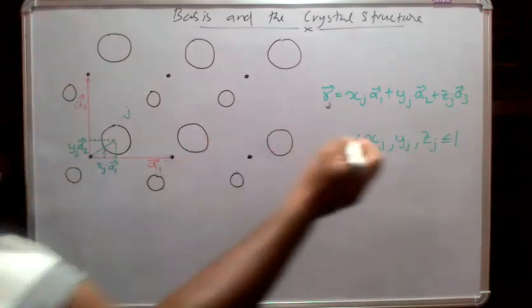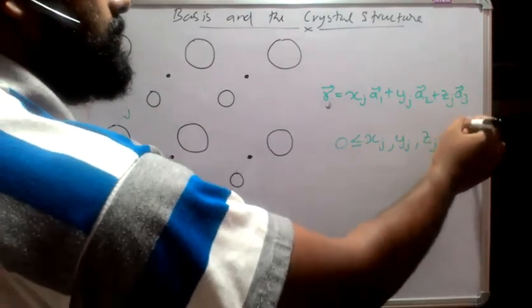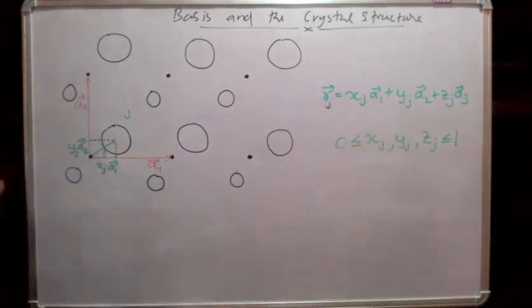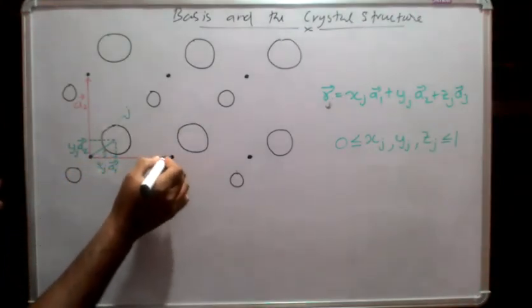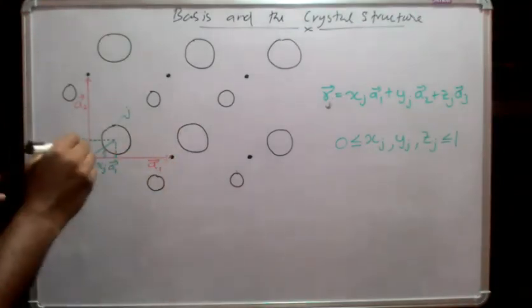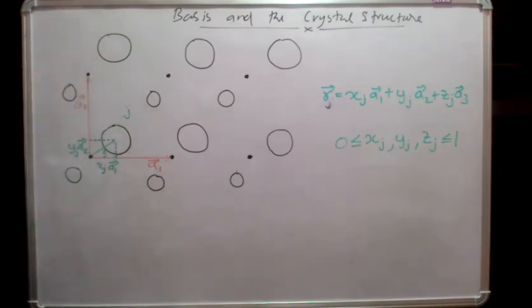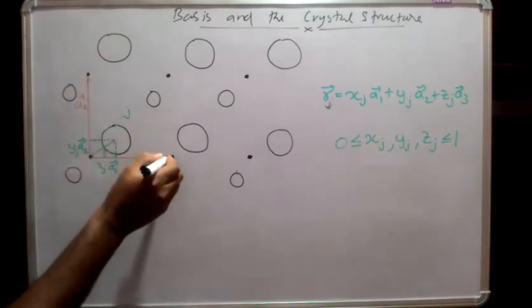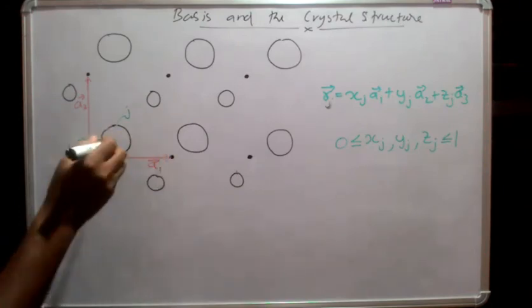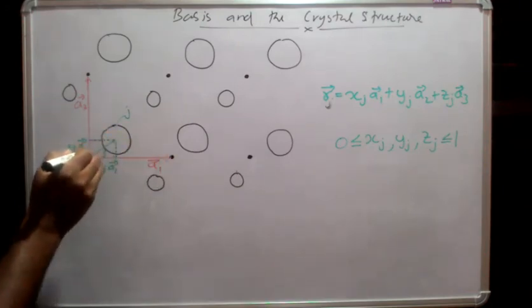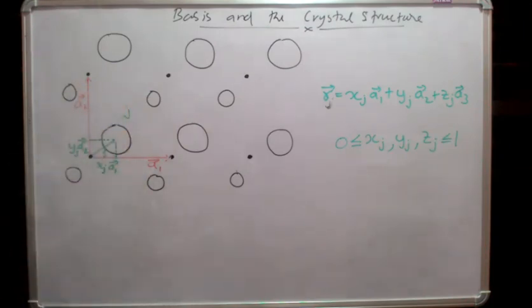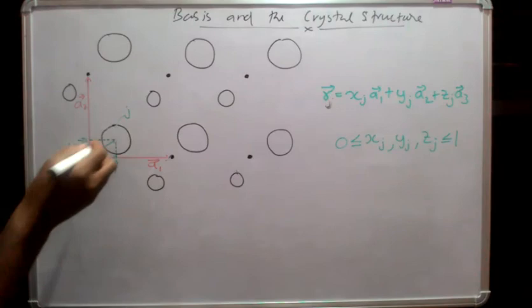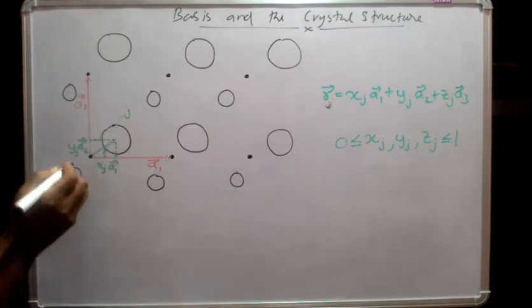Okay, the values of xj, yj and zj should be greater than or equal to 0 and less than or equal to 1. So here we can identify this is the primitive translation vector a1, this is the primitive translation vector a2, and by using the primitive translation vectors we can find out the position of the center of the atom j in a basis. In a similar way we can find out the center of another atom.